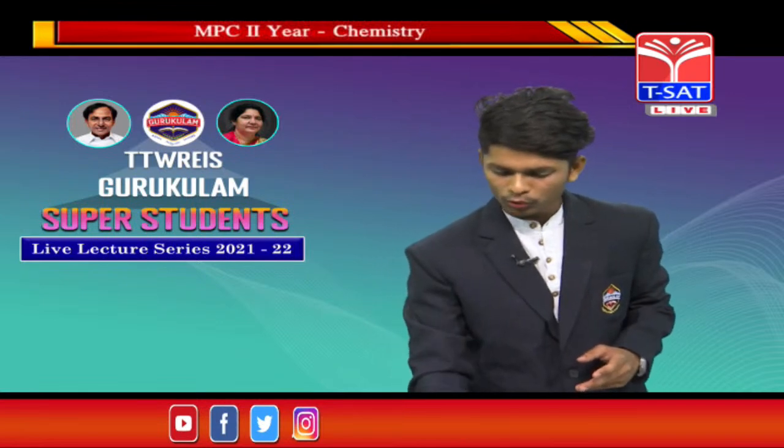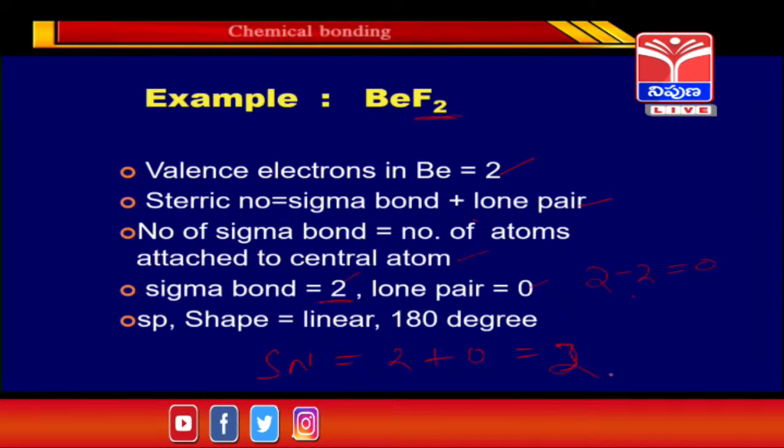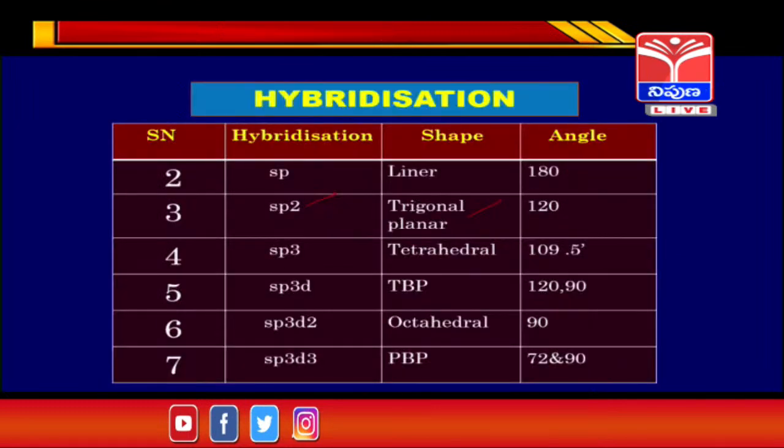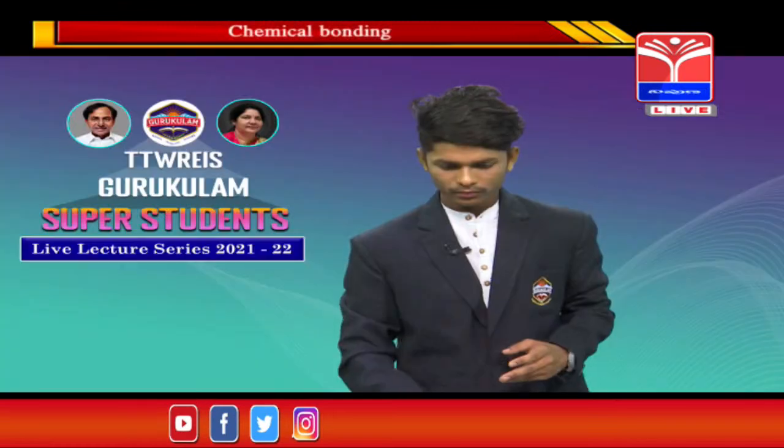Here the steric number is 2 plus 0 equals 2. So based on the steric number, steric number 2 means sp hybridization, the shape is linear, and the angle is 180 degrees. So easy, guys. Let's move on to another example.